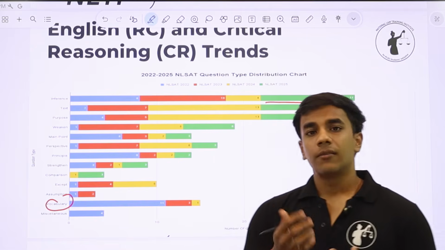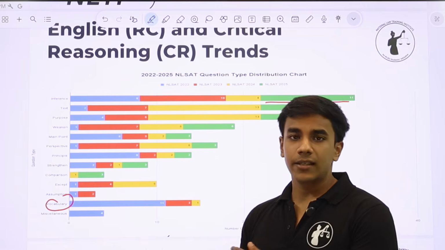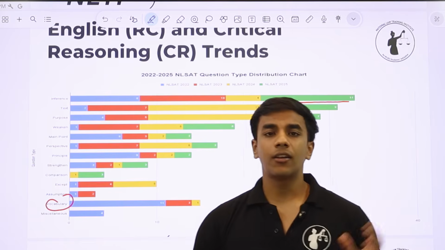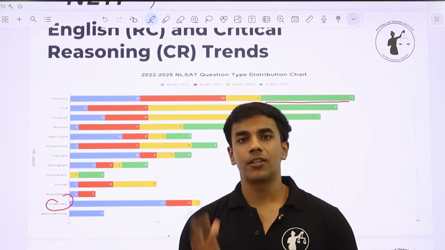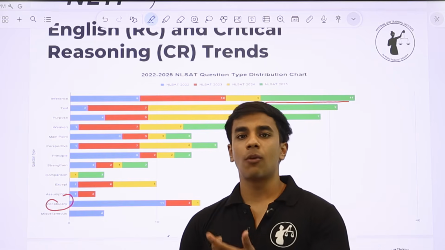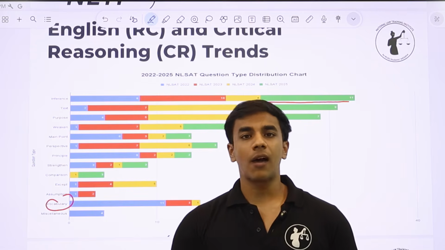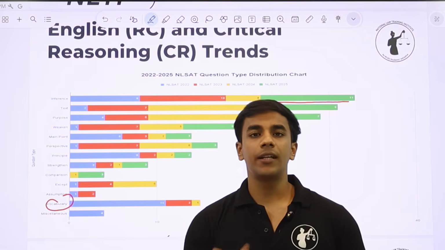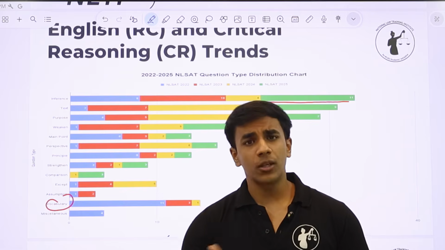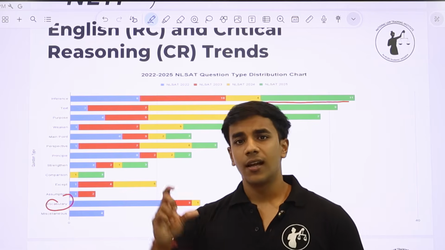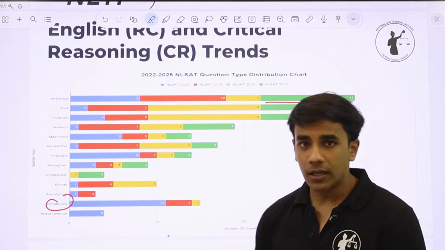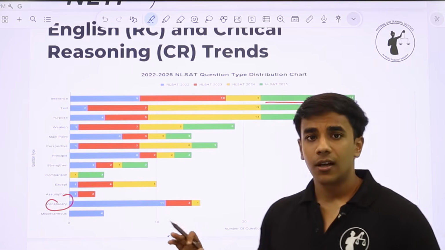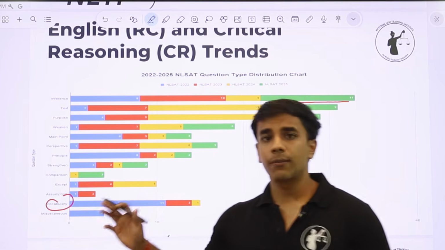What is inference? We'll be discussing this in the next slide also, but inference is what you can infer from the passage. It is different from a conclusion in the sense that a conclusion is clearly mentioned in the passage, but inference is what you take away from the passage. This is something that stays with you even after you have read the entire passage and the conclusion. This is your natural key takeaway, what naturally follows from a particular passage, that is your inference. And that was asked multiple times in the NLSAT 25 paper. Almost 11 questions were asked indirectly or directly from this concept called inference.